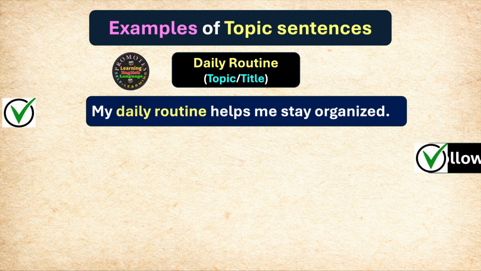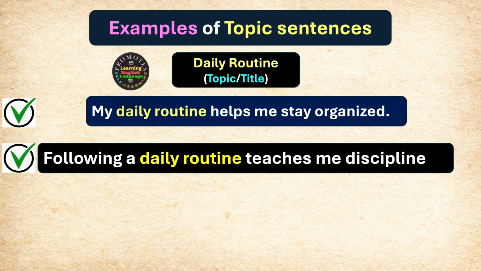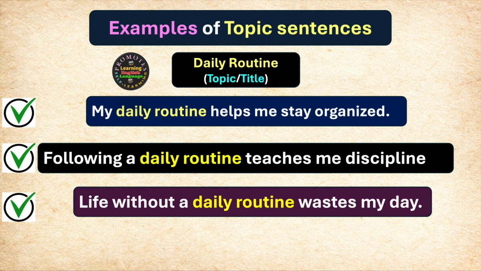Let me have another example. Following a daily routine teaches me discipline. The same, the topic of the paragraph is expressed in the very first sentence of the paragraph. It sets the mood. We can go ahead. We can talk about more focused. We continue. Life without a daily routine wastes my day. You can see how all these three sentences, all these three examples of topic sentences reflect the mood of the topic which is selected as daily routine.